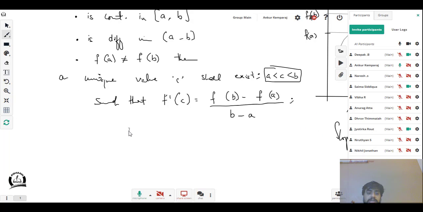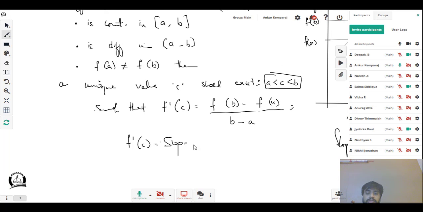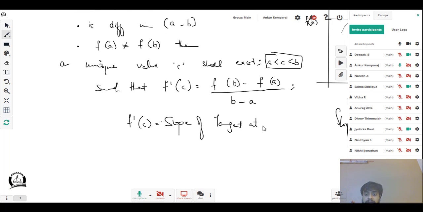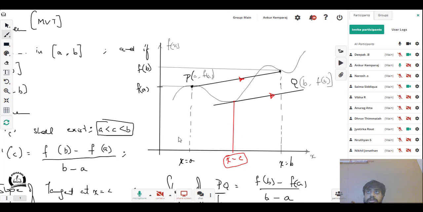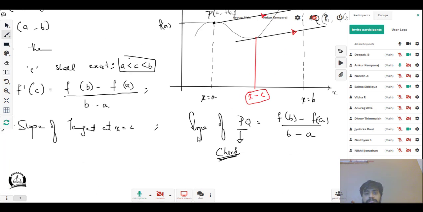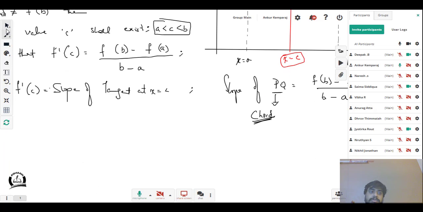So your f dash of C is nothing but the slope of the tangent at x is equal to C. Therefore, we get the diagram above. So if I were to draw a tangent at that particular point, that tangent will be parallel to the chord at P and Q. This is the meaning of the mean value theorem.